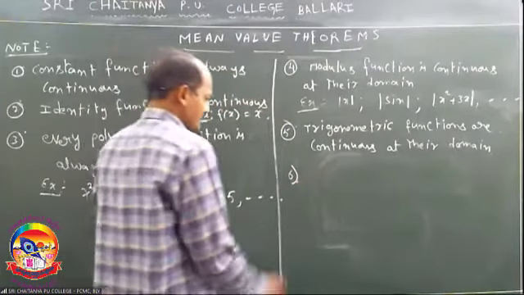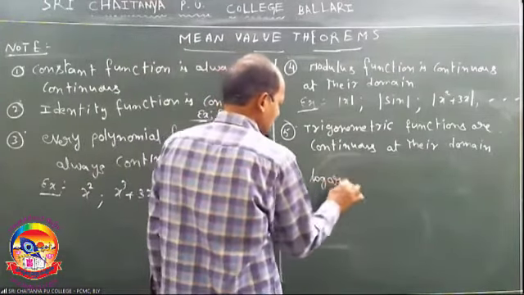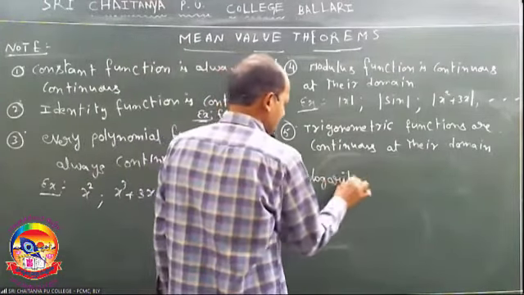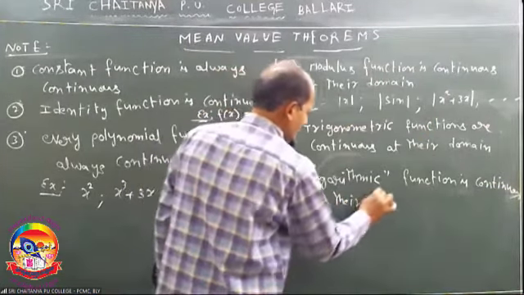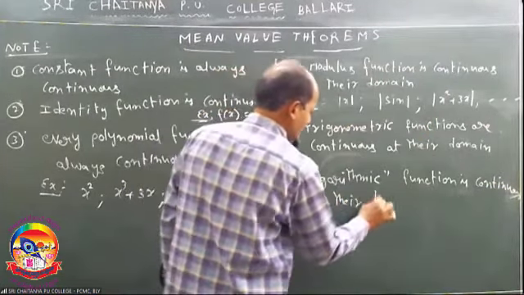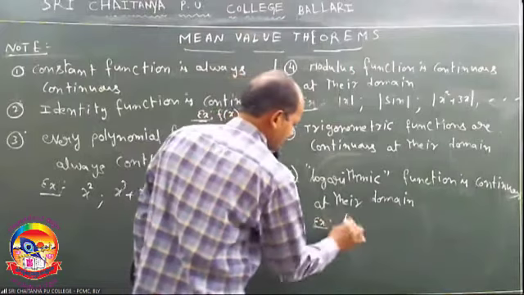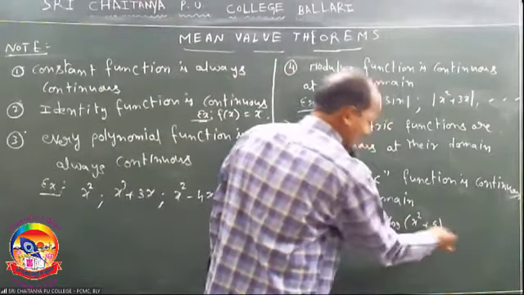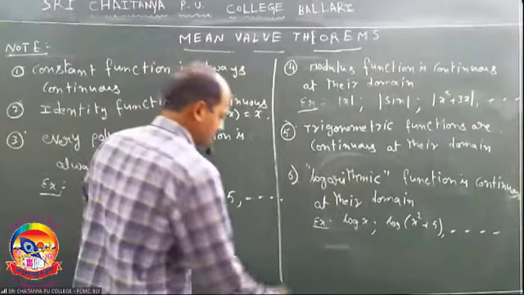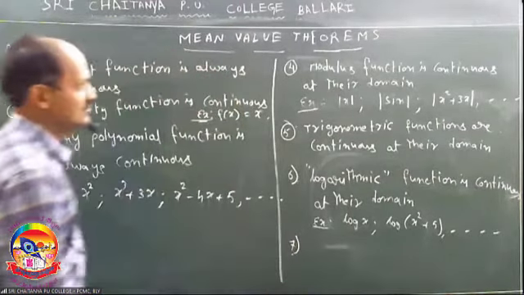Next, logarithmic function. Logarithmic function is continuous at the domain. Logarithmic function means log x, log of x square plus 5, and so on, log of sin x, and so on. All are logarithmic functions.